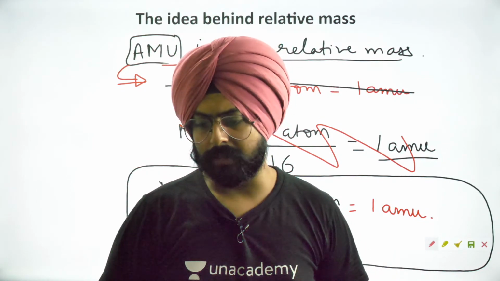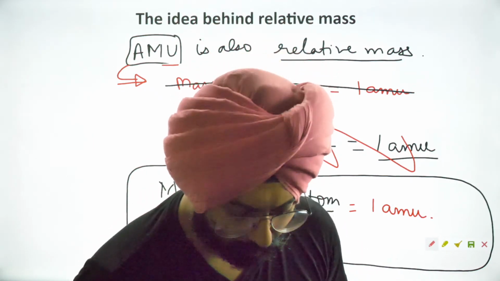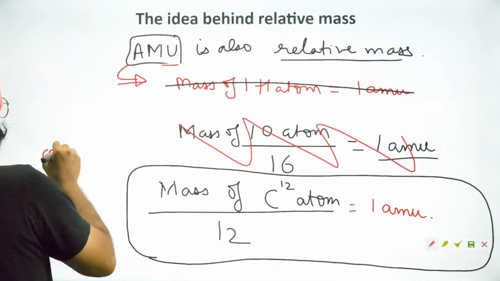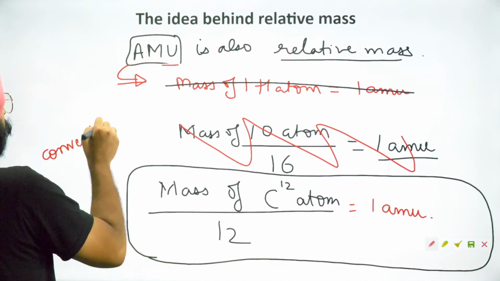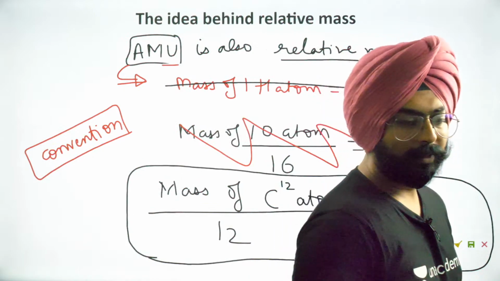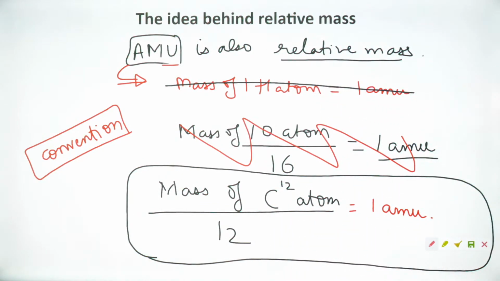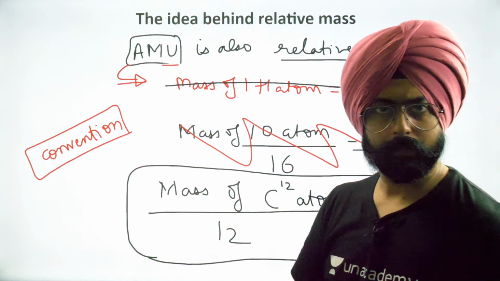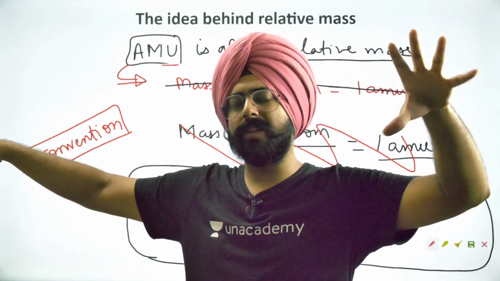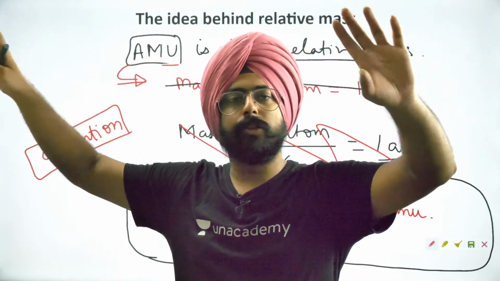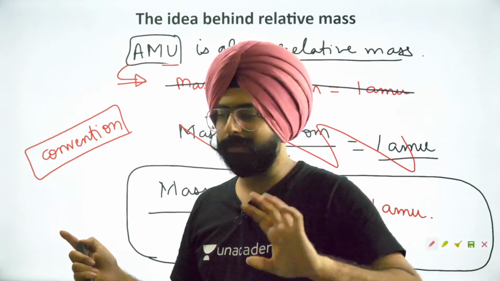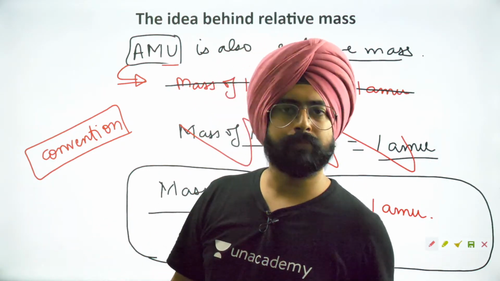Now, Afnan is asking, sir, why? Look, first thing is, it is just a convention. Do you remember the meaning of the word convention? Convention means just something that everyone agrees on. It's just something that everyone said that, okay, we have had lots of chaos in the history, hydrogen, oxygen, this, that, let's just choose carbon as the standard and everyone will agree on it. There was a huge conference, everyone's like, okay, this is fine, great.